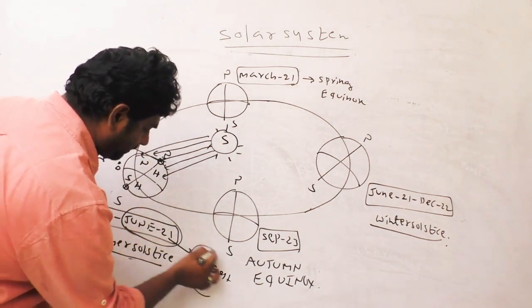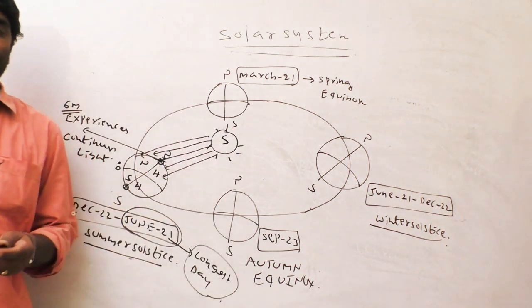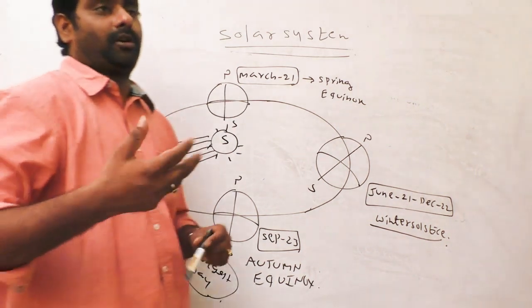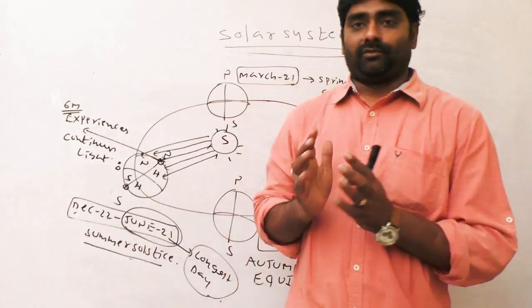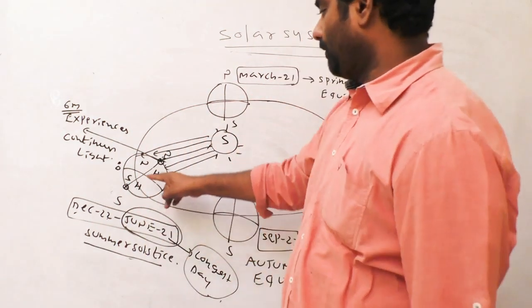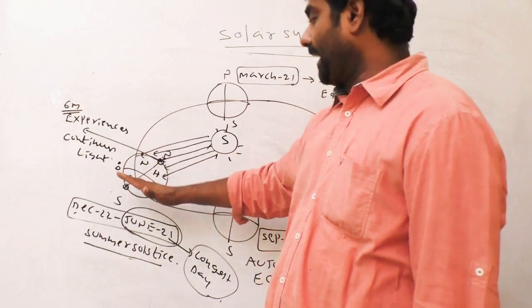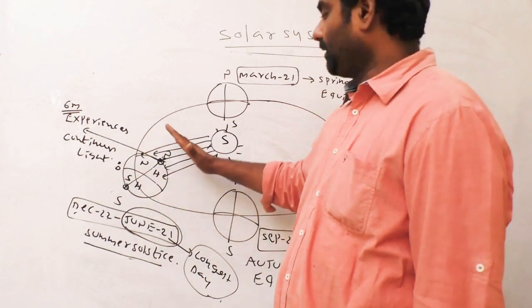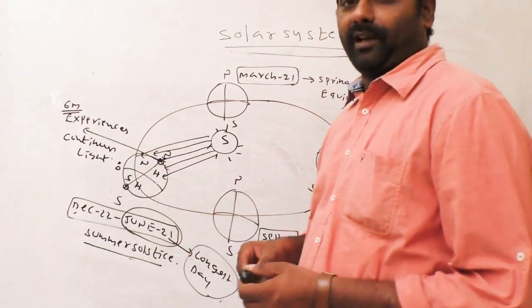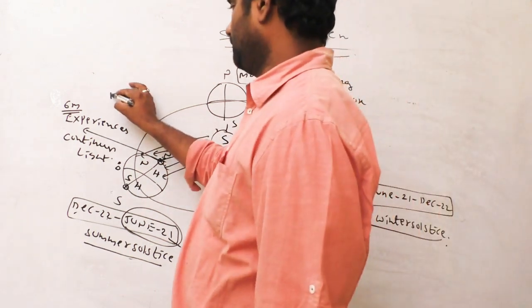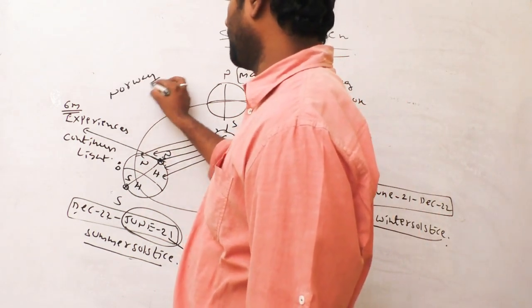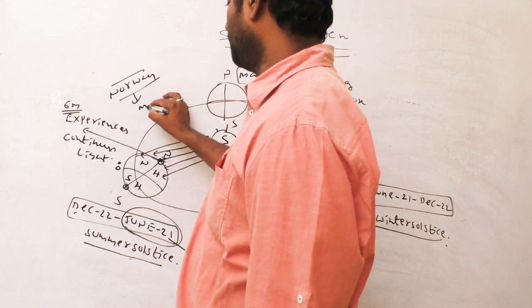This is very important. What is the meaning of longest day? Daytime would be more than night time, June 21st. While moving from the equator to the north pole, the daylight increases. So near the North Pole, Norway, midnight sun. Which country is called midnight sun?